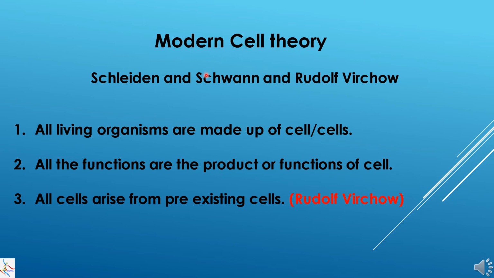The original cell theory, which was given by Schleiden and Schwann, had multiple points, but this theory is summed up and there were three points which were given finally, which are in modern cell theory. First point says that all living organisms are made up of cells. They could be one cell or many cells.